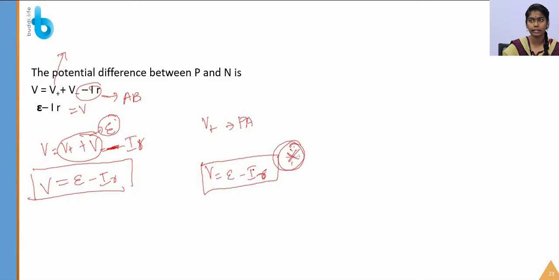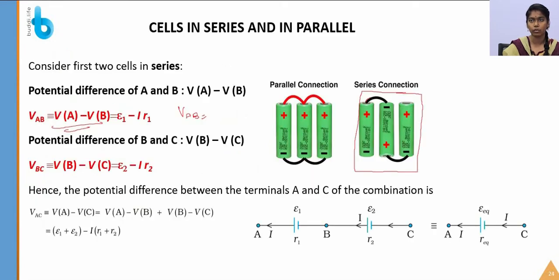R is the internal resistance and I is the current flowing through the internal resistance, and epsilon is nothing but the EMF, which is a potential difference between the two points. V is the potential difference, and epsilon is the EMF. Okay, yes, let's see the topic: cells in series and parallel.